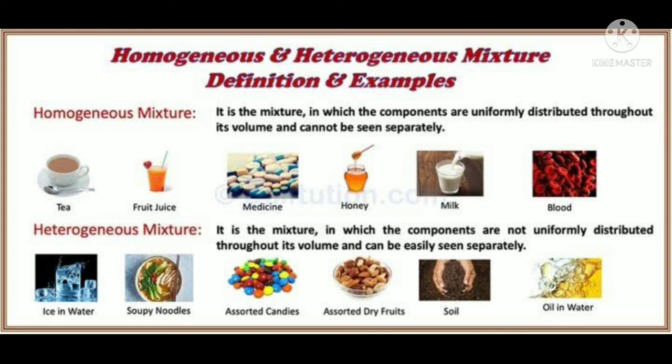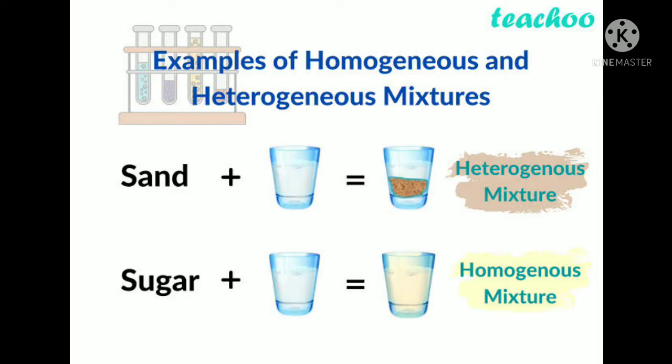So sand with water is a heterogeneous mixture. Water is one main constituent here. Sand and water are heterogeneous, but sugar and water is homogeneous. Why? Because sugar is dissolved in it. In a mixture, homogeneous means what? It is uniformly mixed. And sand and water is heterogeneous because they do not have the same properties, they have different properties and cannot be mixed together.